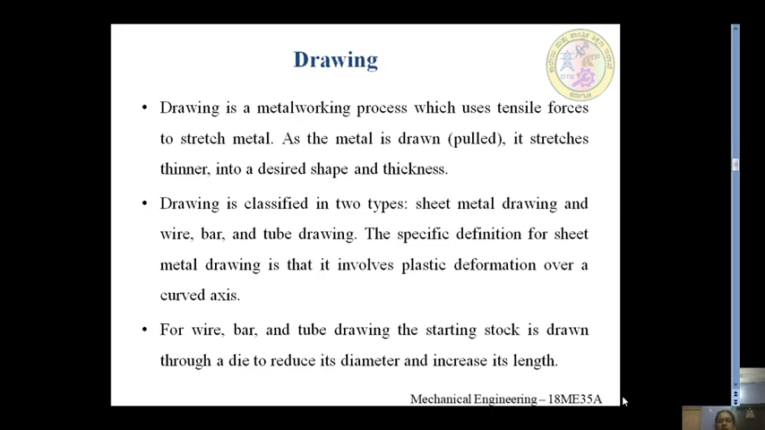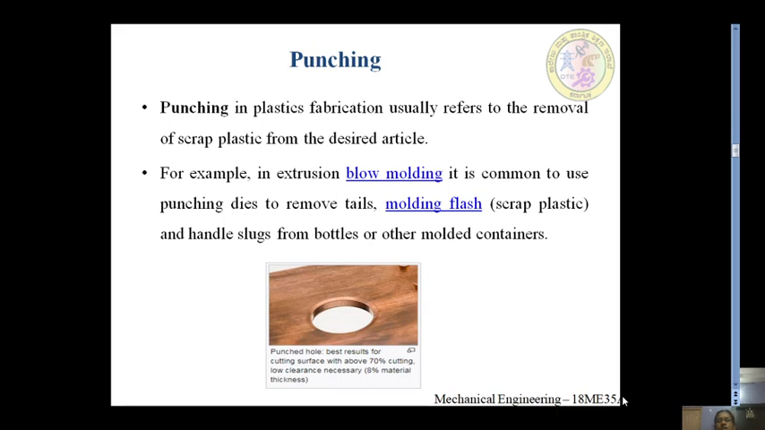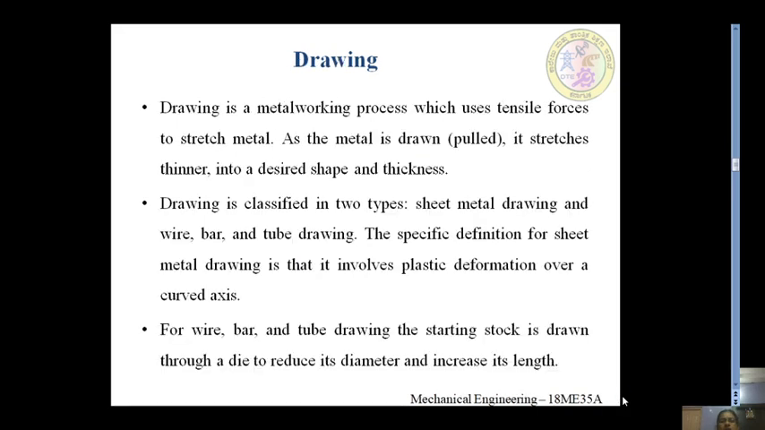So this is the concept of punching what we have seen. In punching we are going to have a punch and die set as a tool. The material punched out to form a hole is considered a waste and the sheet is the useful part. Next we will see the drawing.